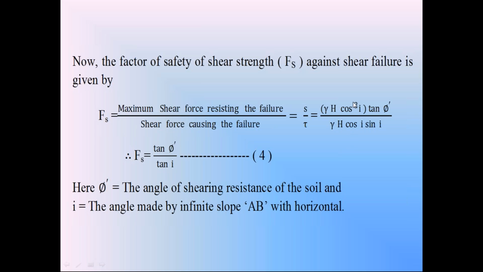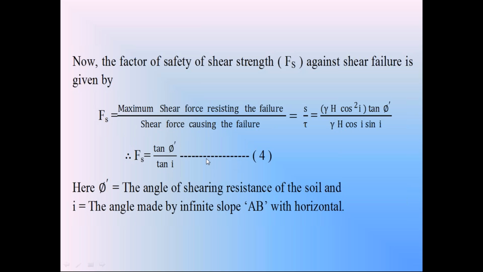Cancel one cos I, and here we have cos I divided by sin I. Bring this cos I to the denominator. You will get Fs is equal to tan phi dash divided by sin I divided by cos I, that is tan I. So in the infinite motionless side slope in dry condition, the factor of safety of the side slope is tan phi dash divided by tan I.